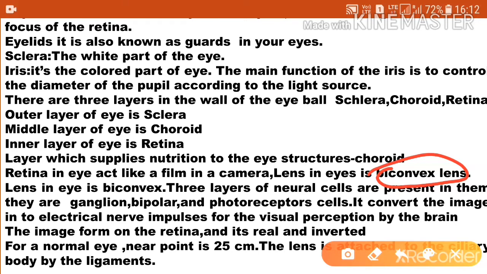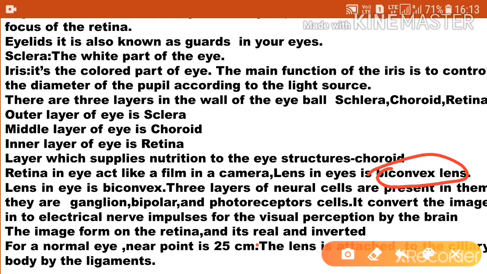3 layers of neural cells are present in the retina. They are ganglion, bipolar, and photoreceptors. The photoreceptors convert the image into electrical nerve impulses for visual perception by the brain. The image formed on the retina is real and inverted.